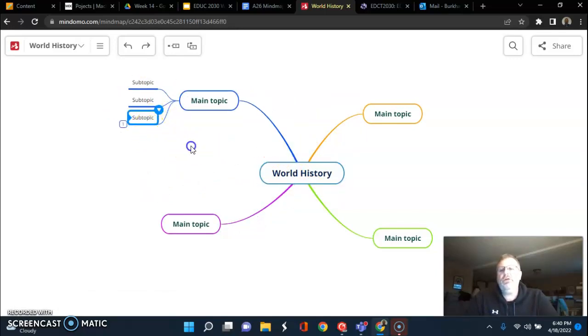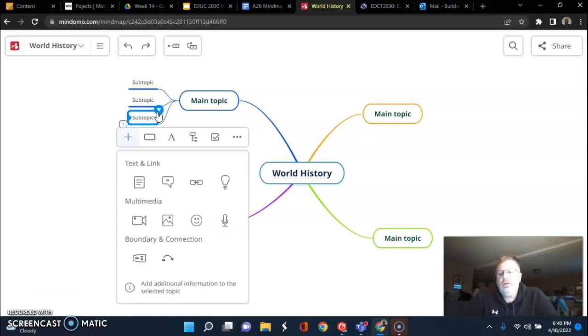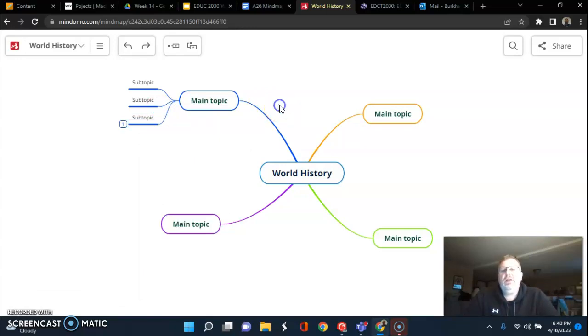You can see how you can create different types of things with it. You just double click on this and it allows you to change the text that's in there. And if I wanted to create a note or put some image with it and that type of thing, I can do that. But if I was doing world history, I could do World War I, World War II. I could do Vietnam, the Korean conflict. Maybe that's what I think of as world history. I can create it however I want it to. Once you get this all finished up, there's different ways you can color it, change your text. You can change the background, do all kinds of things with it.